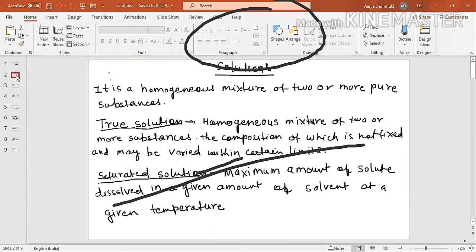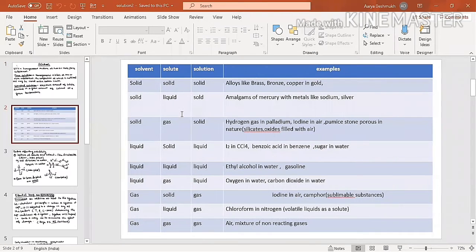Okay, the next. So this is the chart in front of you. Here we have the phase of the solvent, the solute and the solution. If you look at this carefully, when the solvent is in solid phase, the solute may also be in solid phase.